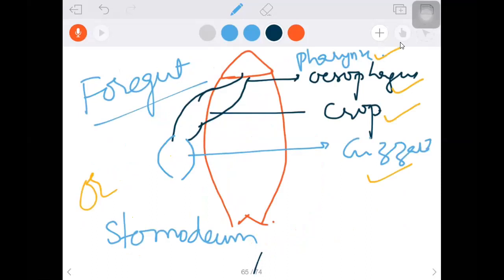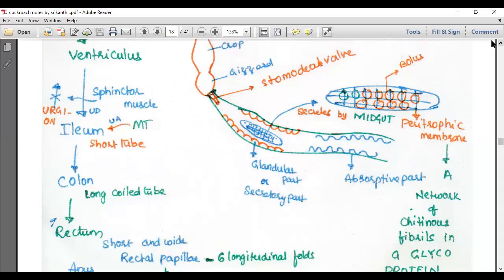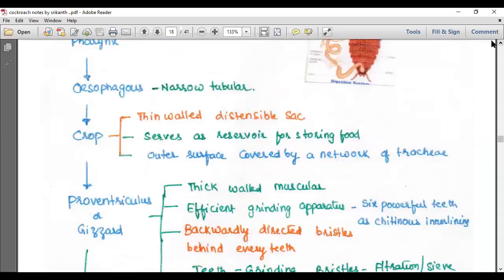Now, let's talk about the digestive system today. The cockroach digestive system includes, let me go to our PDF, foregut, midgut, hindgut. Now I am showing everything here to you.